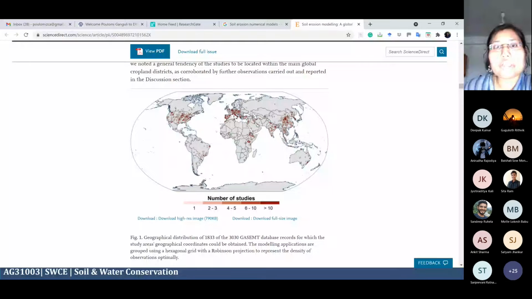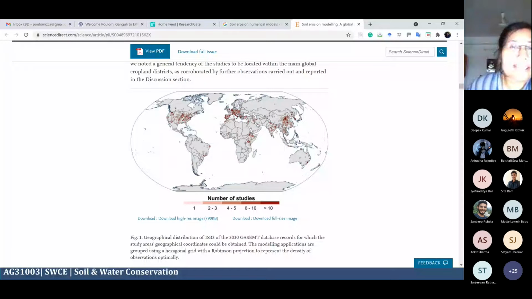In India there are many studies, but the problem is a lack of observations or observatories. There are some government agencies that monitor the soil properties in India, but there is a lack of a unified approach that can put all these observations together. That is the difficult part.